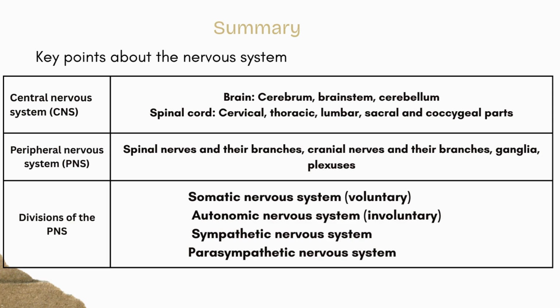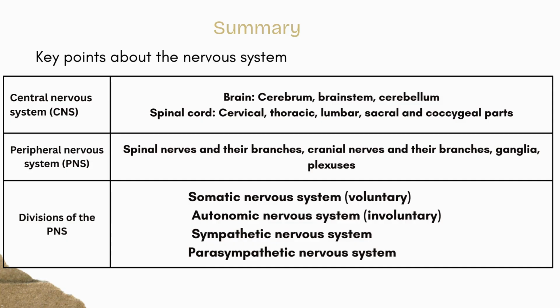Let's break down how our body's control center is organized. First, we have the central nervous system, CNS. It consists of two main parts: brain, which includes the cerebrum, brainstem, and cerebellum; and spinal cord, comprising the cervical, thoracic, lumbar, sacral and coccygeal parts. Next is the peripheral nervous system, PNS. This network includes spinal nerves and their branches, cranial nerves and their branches, ganglia, and plexuses.